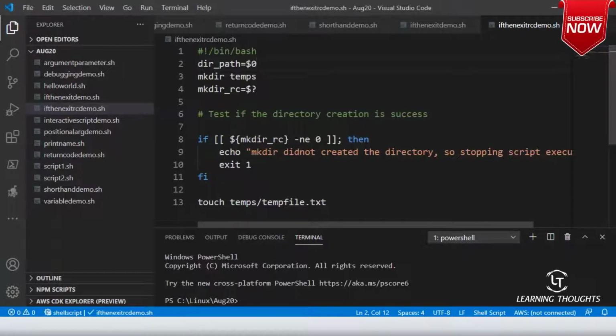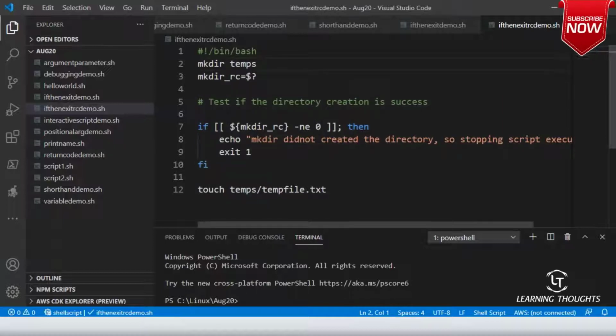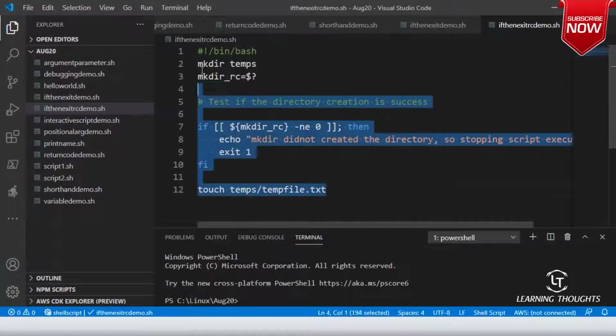I can do this, and rather than executing the steps, I can take that directory path. But before we go there, let us write the script as it is. Am I able to write a script now?